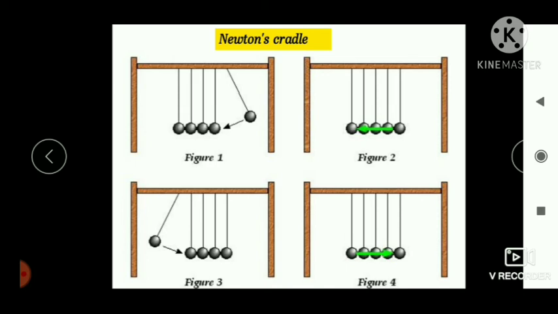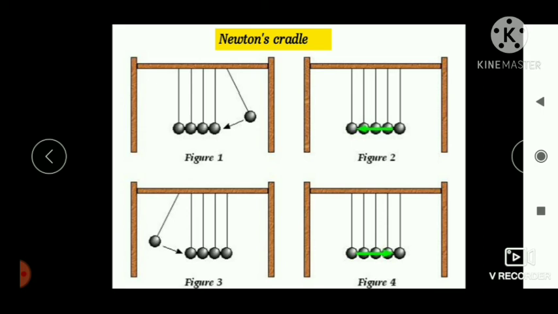And if we pull two spheres together and release, what will happen? Two balls at the other end will go up. And if we pull three balls together and release, what will happen? Three balls at the other end will go up. So here momentum is conserved.